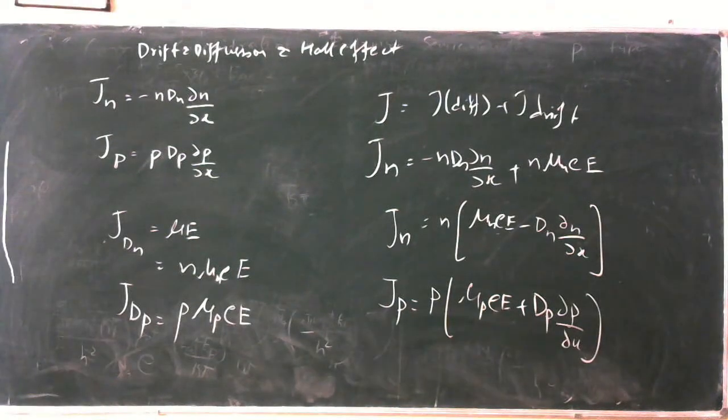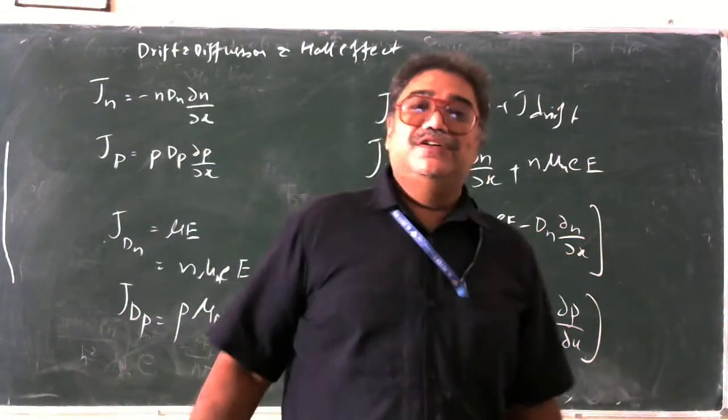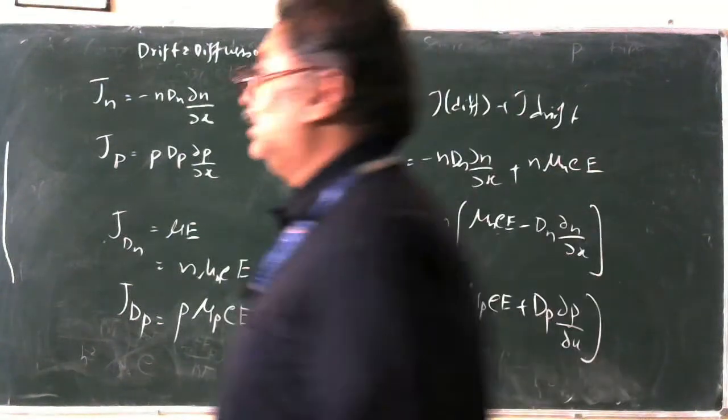And taking this total current density, we want to evaluate the whole properties of the semiconductor. So this is what the diffusion current density and the drift current density are. Now we are going to study the Hall effect. Let us see what the Hall effect is.